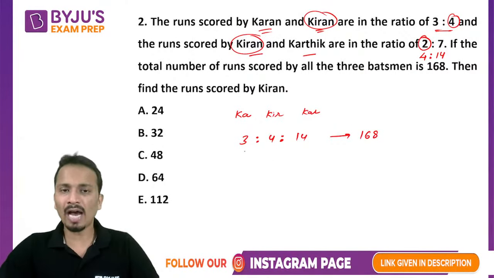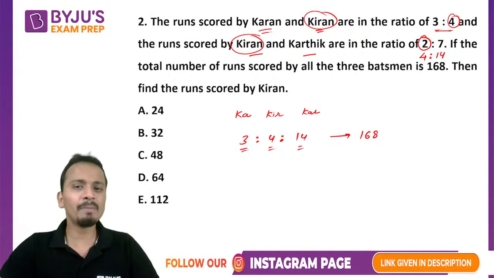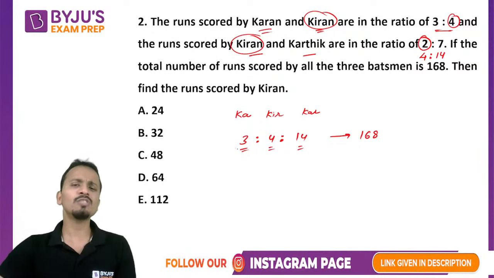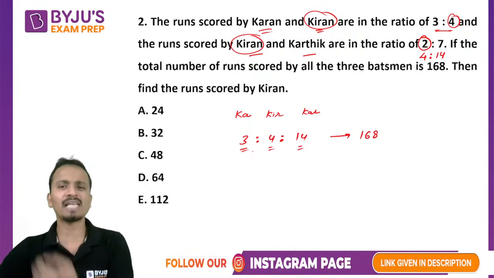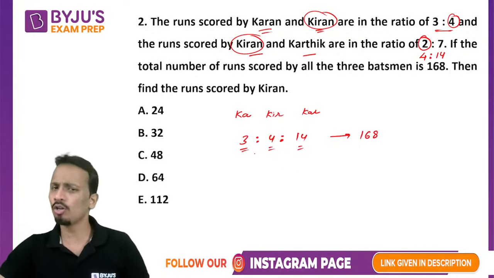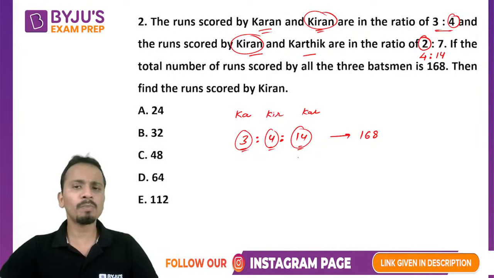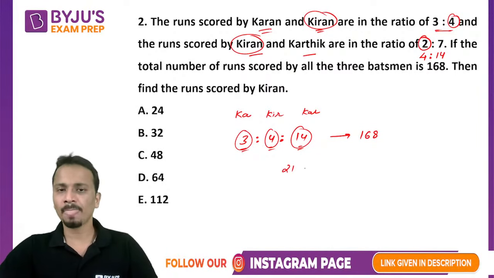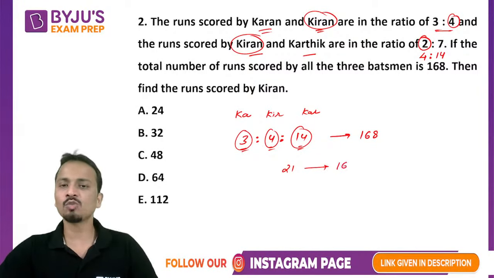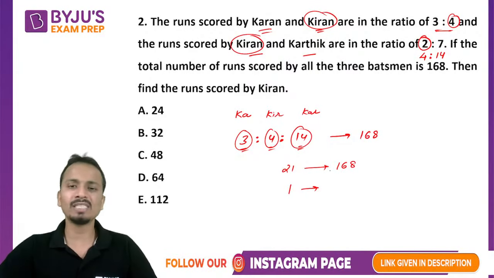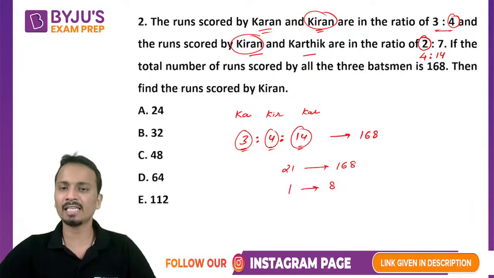So the total is given as 168. So I'll add these. Guys, if you want to save time, there is no need to write these values as 3x, 4x, and 14x and then add all of them. No, try to save some time. Adding 3 plus 4 plus 14 will become 21. So a total of 21 represents 168. So 1 will represent 168 divided by 21, that is 8.